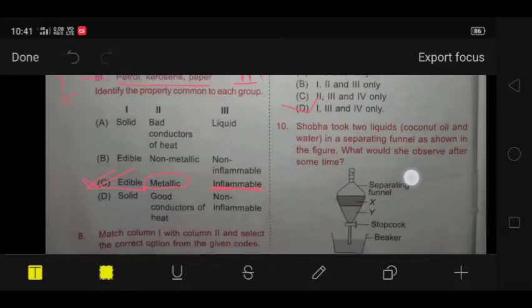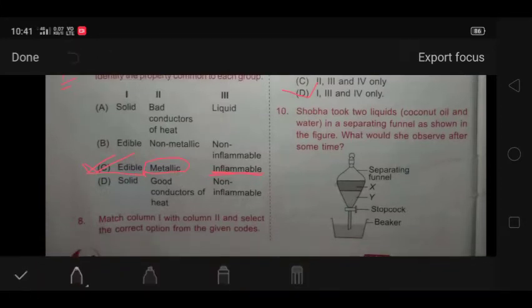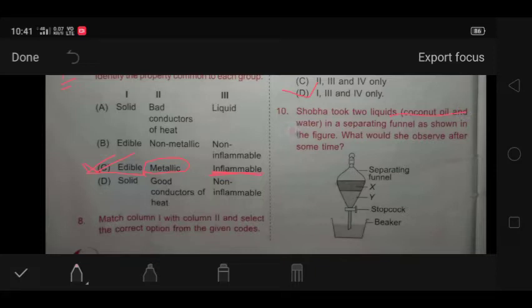Next, question number 10 is: Shobha took 2 liquids. What are the 2 liquids? One is coconut oil and the second is water. As we know that coconut oil or any type of oil is immiscible in water, as it does not dissolve or mix with water, and does not make a solution with water, so that's why they are immiscible.